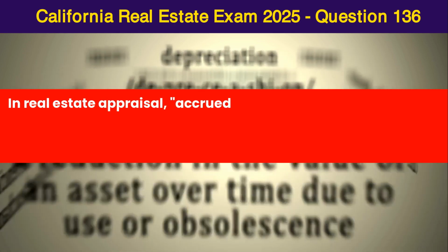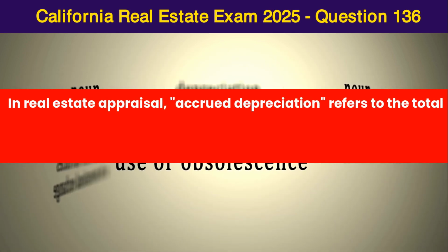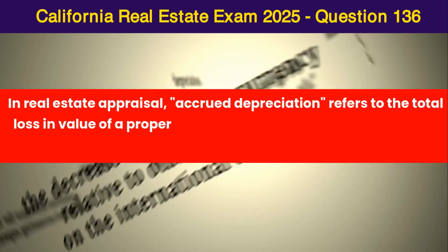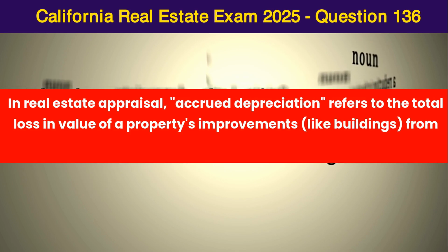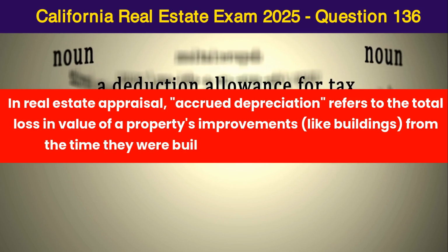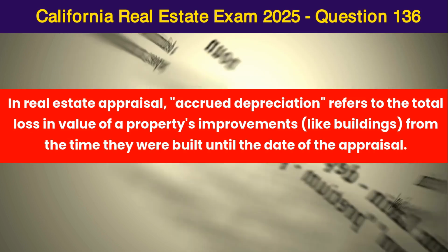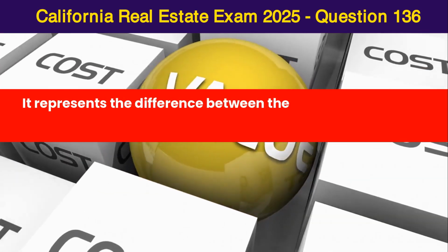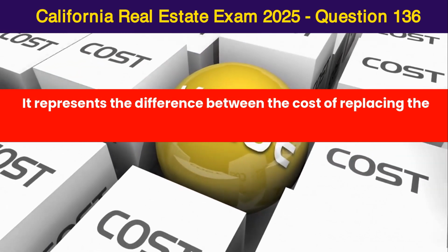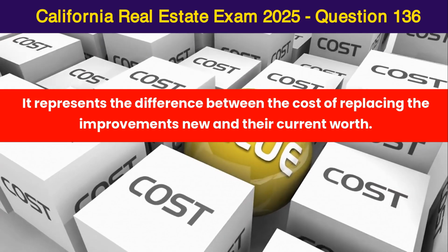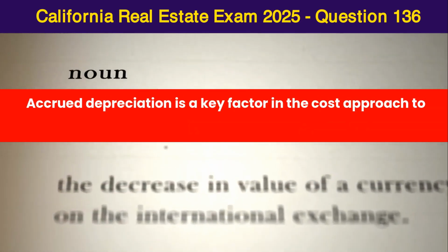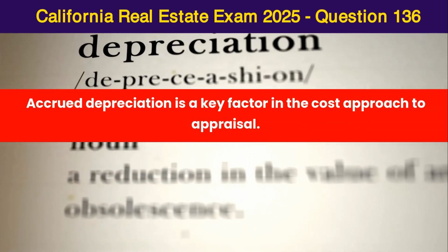In real estate appraisal, accrued depreciation refers to the total loss in value of a property's improvements, like buildings, from the time they were built until the date of the appraisal. It represents the difference between the cost of replacing the improvements new and their current worth. Accrued depreciation is a key factor in the cost approach to appraisal.